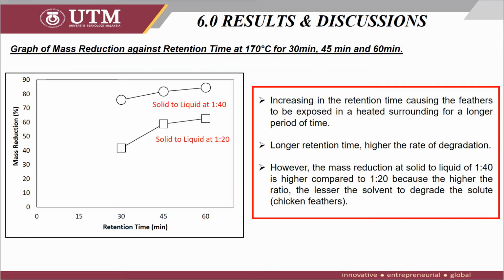As can be seen in the mass reduction against rotation time graph, there is an increase in the mass reduction of solid products across the rotation time for both solid to liquid ratios, and increasing the rotation time causes the feathers to be exposed in a heated surrounding for a longer period of time. Thus, the longer the rotation time, the higher the rate of degradation. However, the mass reduction of ratio 1 to 40 is higher compared to 1 to 20 because the higher the ratio, the lesser the solvent to degrade the solute.